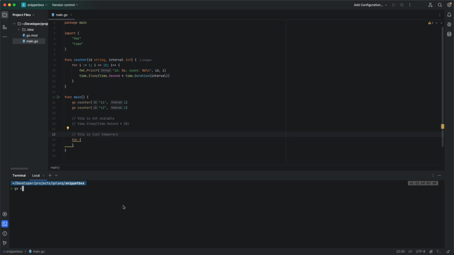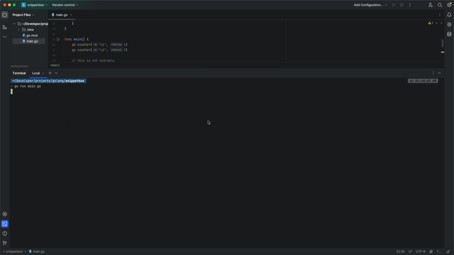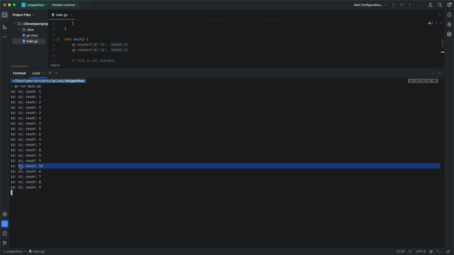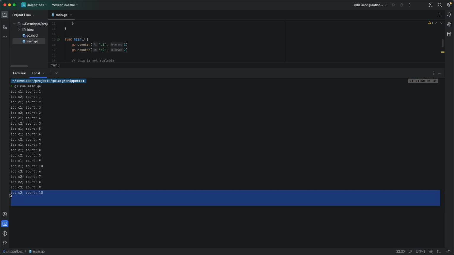Let's try to run our program first and see what happens. So now C1 and C2 are running concurrently. They are both running simultaneously, and C1 has just finished counting, and C2 is just about finished as well.